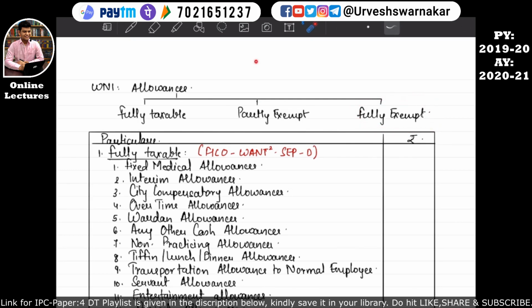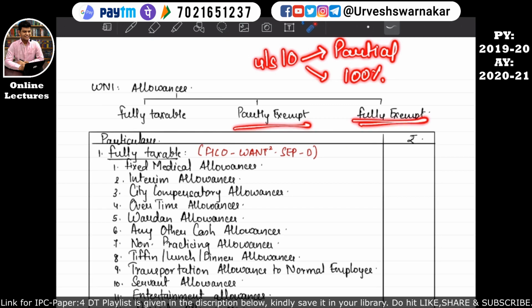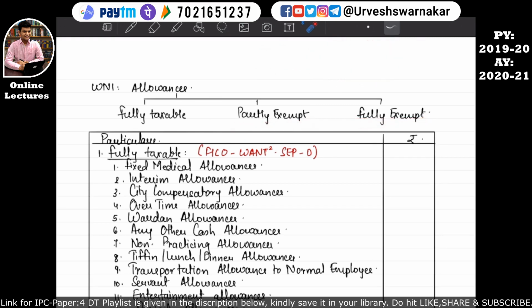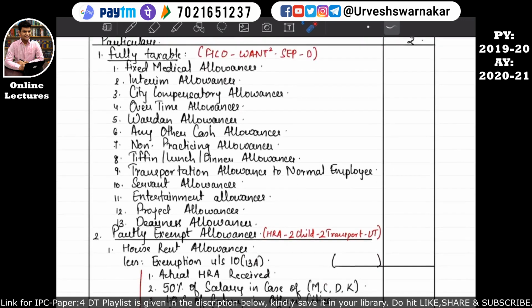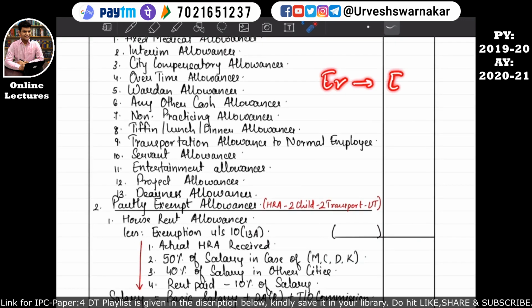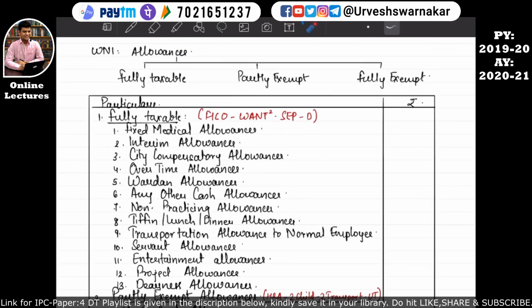So as we have studied earlier in exemptions under section 10, the exemptions are either available in partial exemption form or 100% complete exemption form. So that is what is given over here. So we will study that. So let's understand some fully taxable allowances given by the employer to the employee. So ER stands for employer and double E stands for employee. I hope this is quite clear.